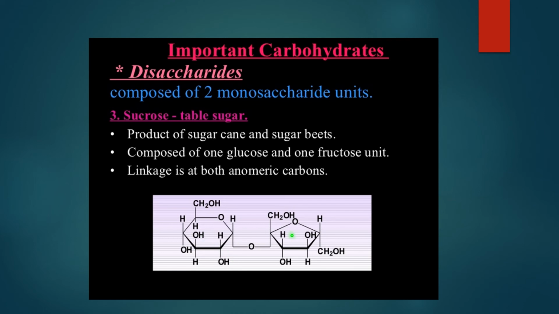This one is glucose, the other one is fructose. It is fructose, the ketose sugar. You can see here the double bond that shows a ketose sugar. What is this? This is glucose, which is the aldose sugar.